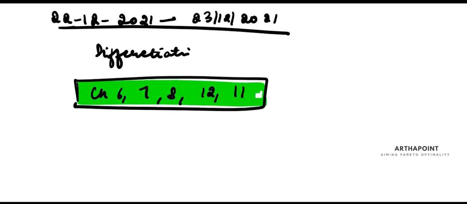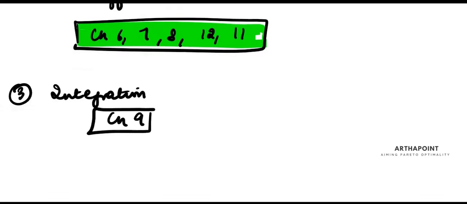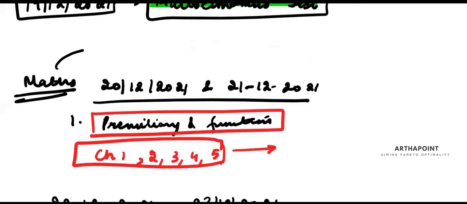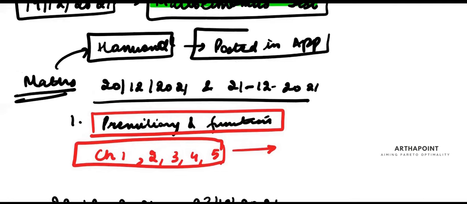These are actually in continuation. You don't even have to segregate. If you go lecture by lecture, I have actually made the maths course according to these units only. Then the third thing that you have to do is integration. This is chapter 9 of the book. If all of you don't know what book I'm referring to, we are referring to Hammond, Sydsaeter and Hammond. This is again posted in the app. If you want, I will post this book again in the app. You should be referring to this book first of all thoroughly.